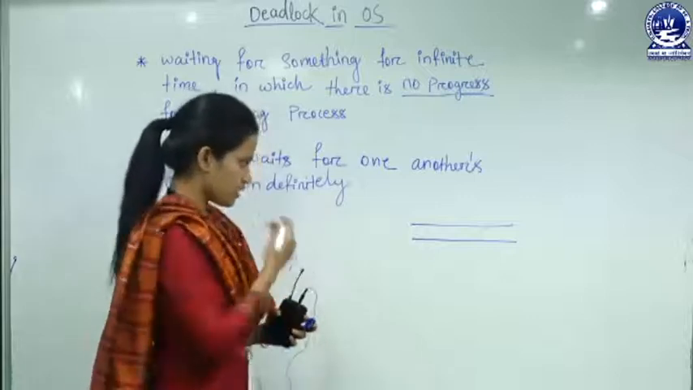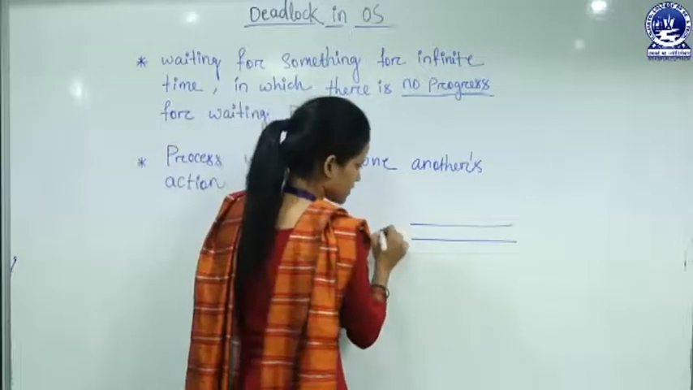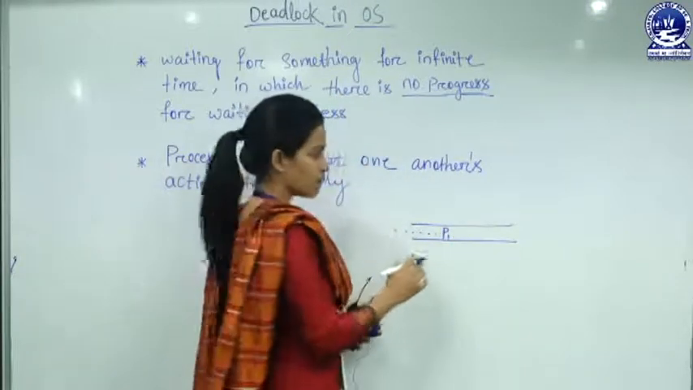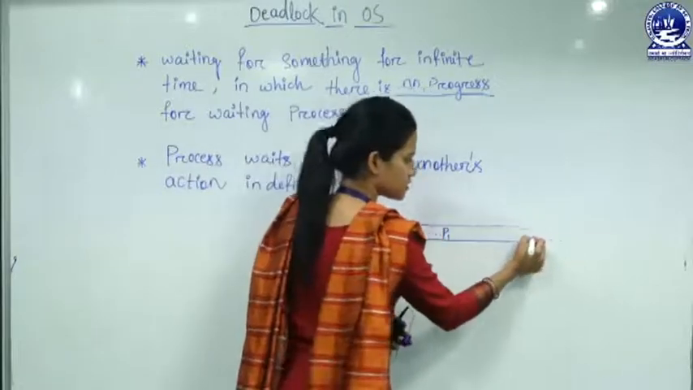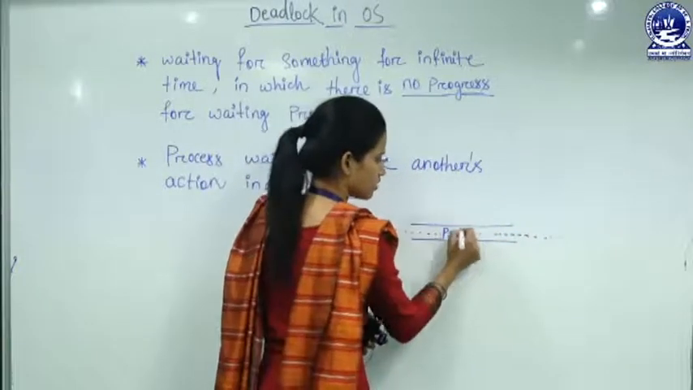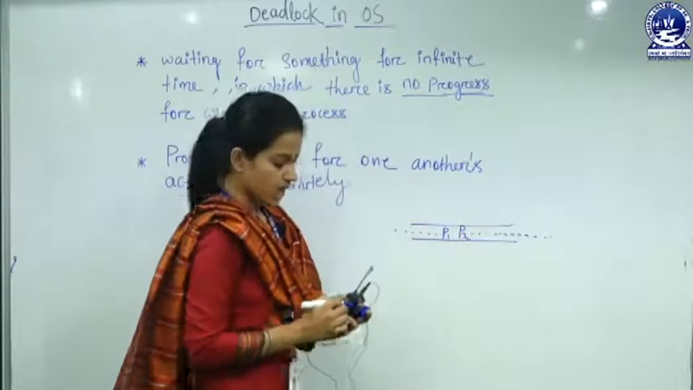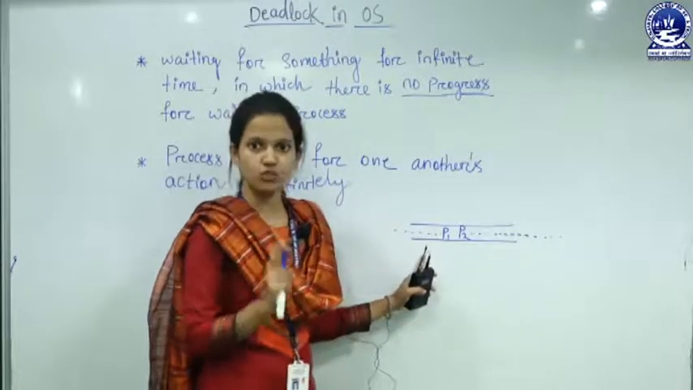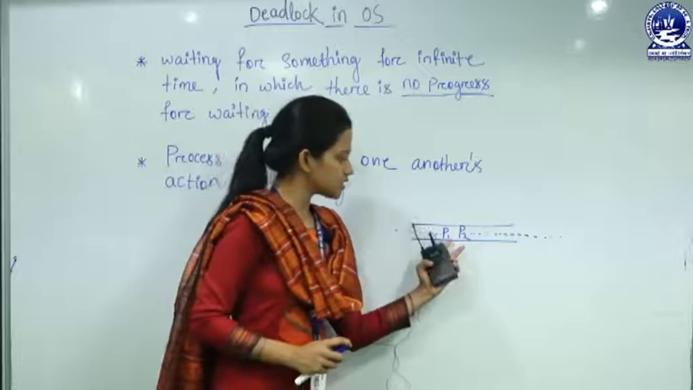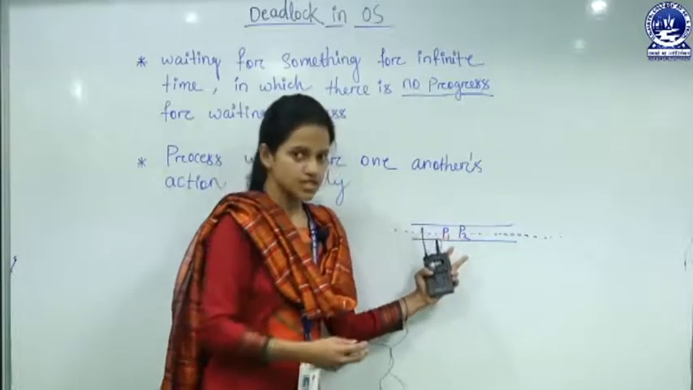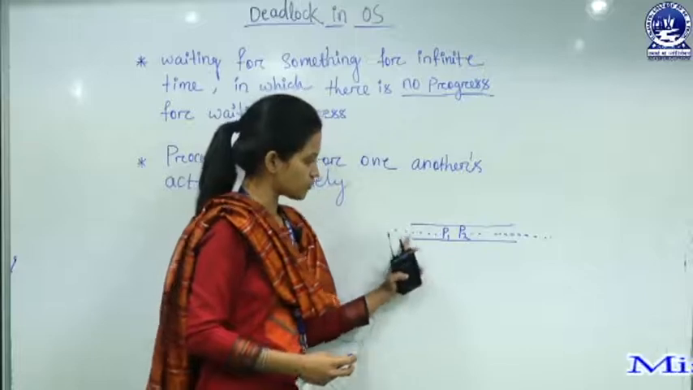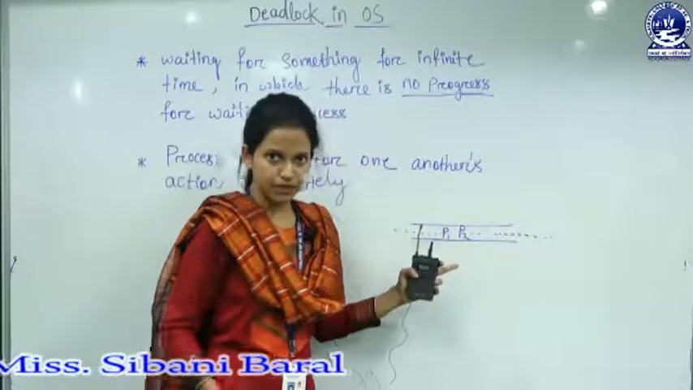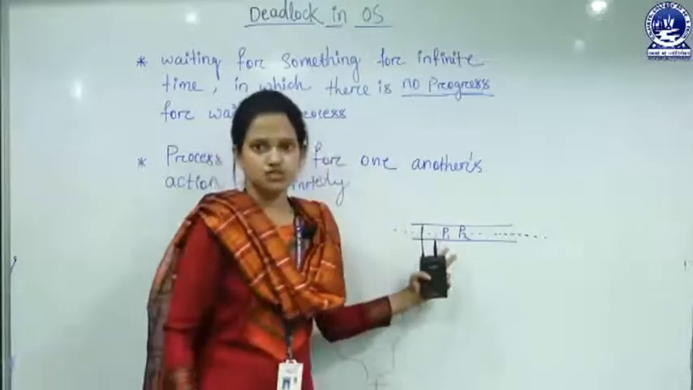Okay. So, if one person, P1, is coming from this side and another person, P2, is coming from the other side. Fine. The condition is that in that street only one person can pass at one time. So, two persons are coming from opposite directions. P1 is coming from one side and P2 is coming from another side. So, what will happen? They cannot pass the street.